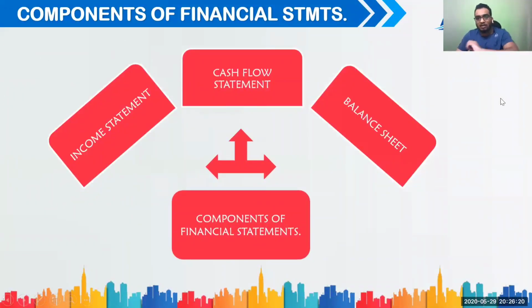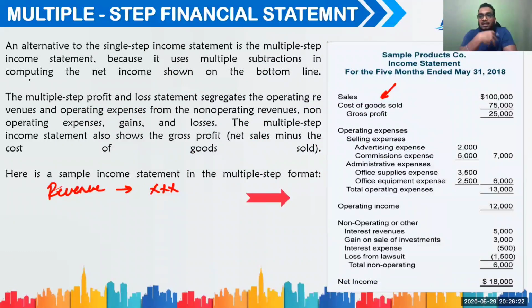Fine. Now from this, as a company, I do bifurcation. What are my operating expenses? Because you have produced these products, but again, you have certain operating expenses also, which are again bifurcated into, let's say, selling expenses, advertising expenses, commission, administration, and so on and so forth. So all these are going to be the operating expenses. Your total operating expenses are nothing but 13,000.